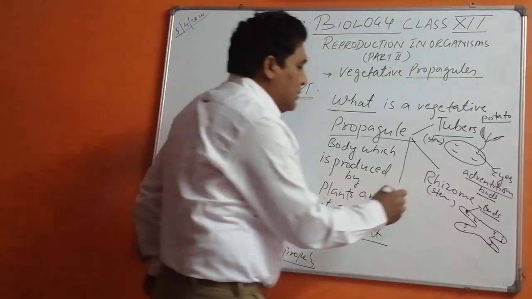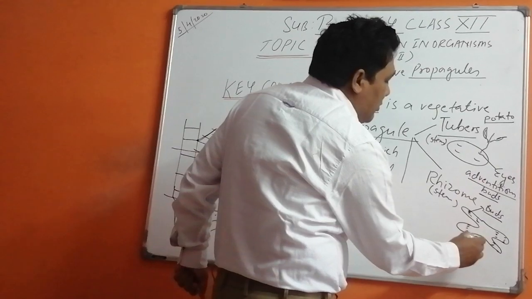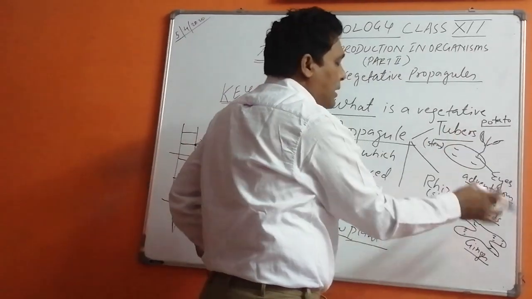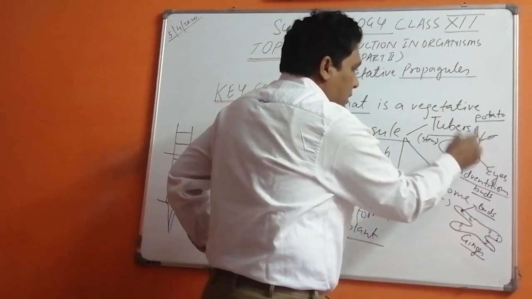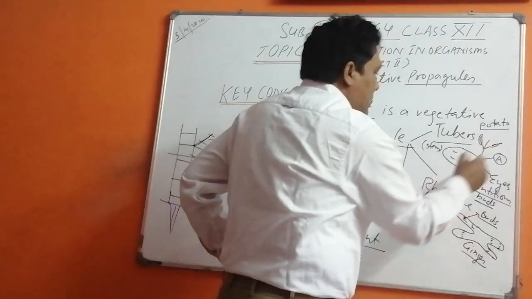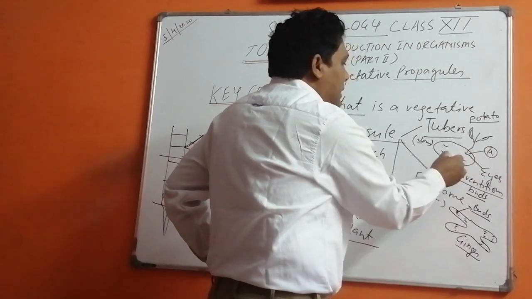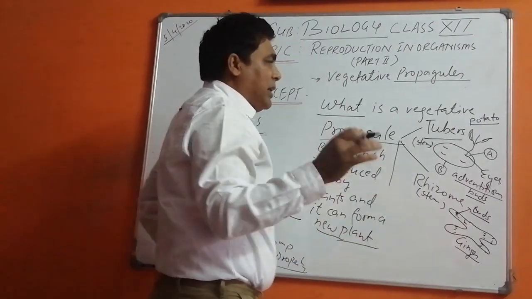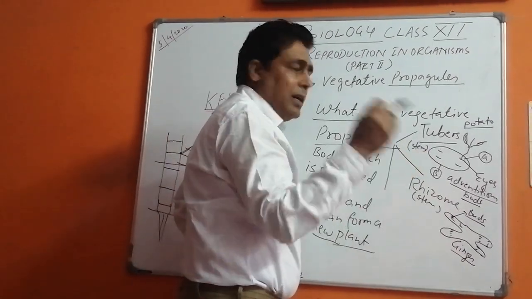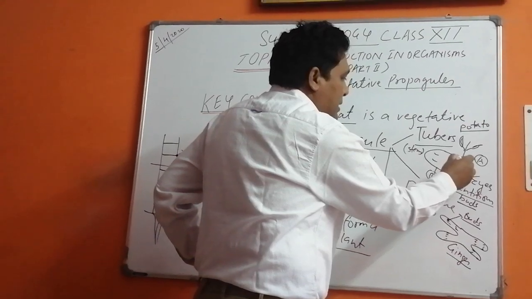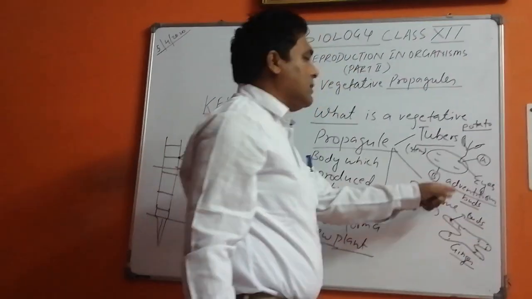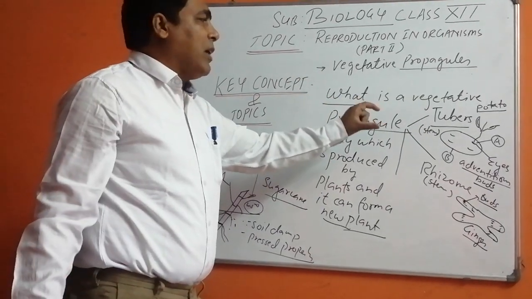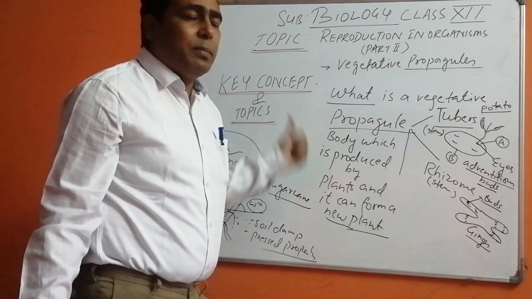Now comes the next thing, rhizome. I have already told you, this is found in ginger. Again, in the examination they can give you the diagram and ask you to label it. Suppose this is A, this is B. So we will label it as a tuber. And what is its modification type? You will answer, it is a stem. And the label A is eyes, which means adventitious buds. They are actually the nodes. So that is why we call it a stem, because it is having the buds.